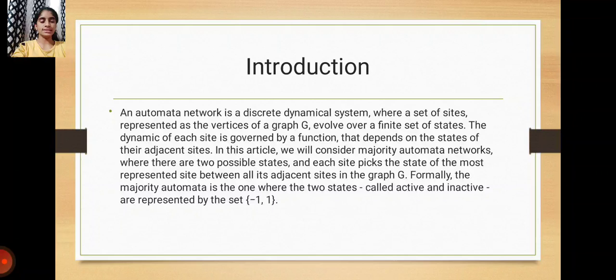In this article, we will consider majority automata networks where there are two possible states and each site picks the state most represented between all its adjacent sites in the graph G. Formally, the majority automata is the one where the two states, called active and inactive, are represented by the set {-1, 1}.